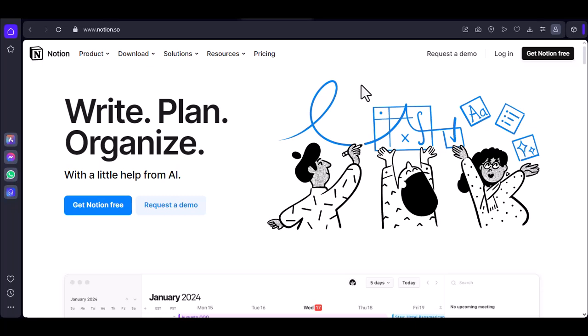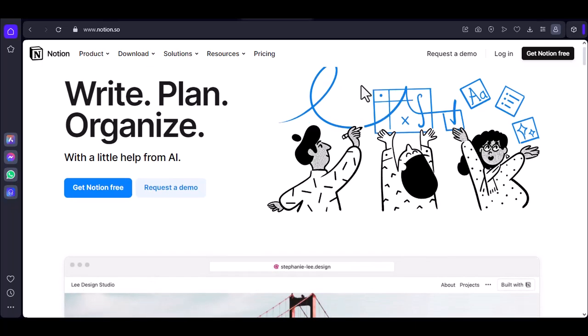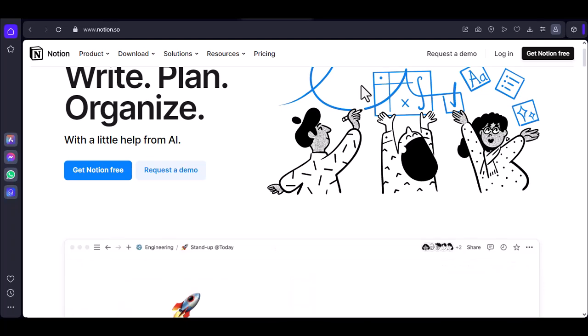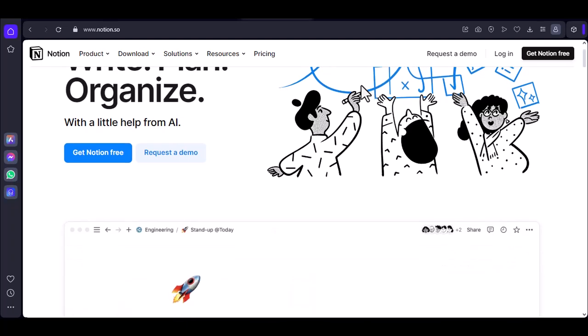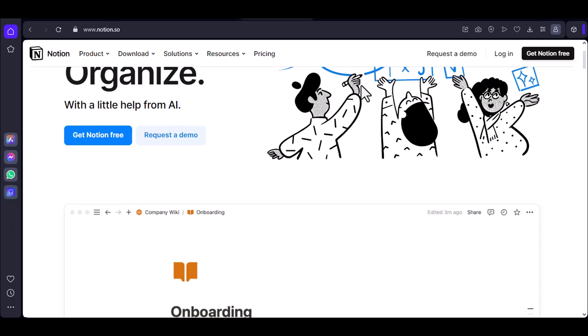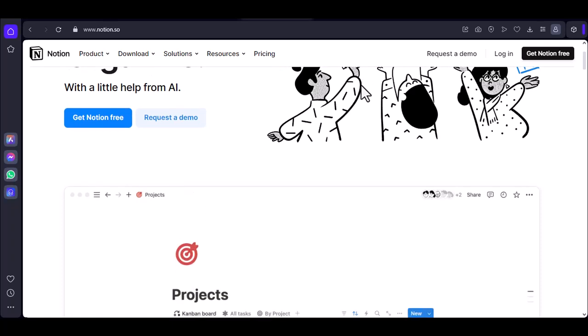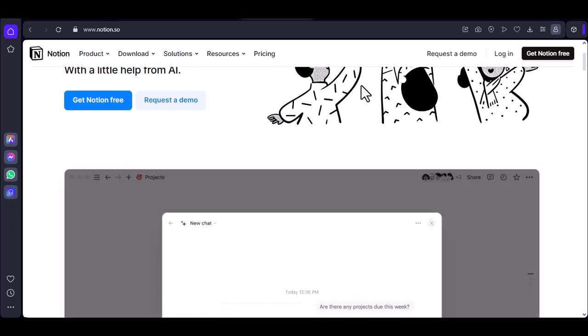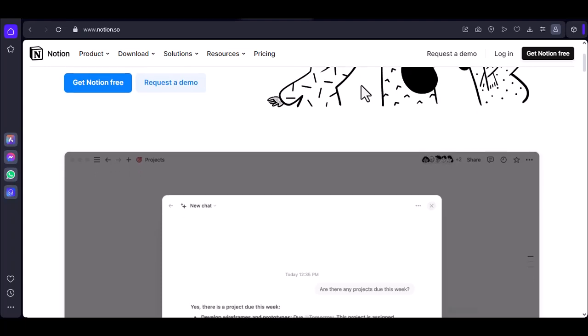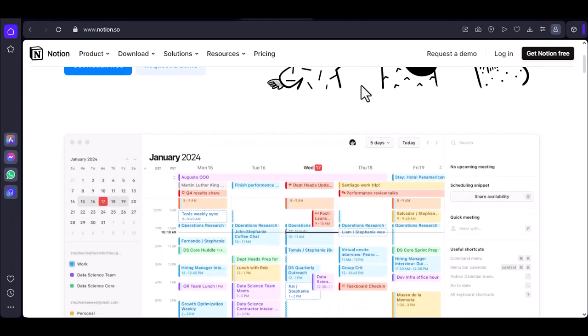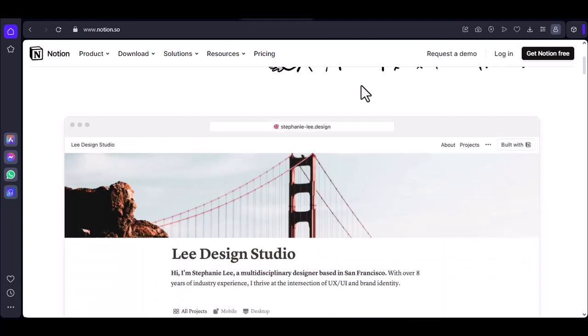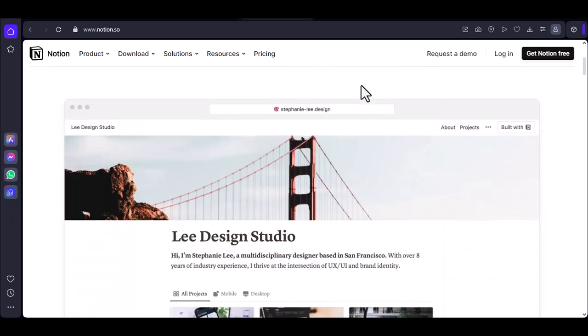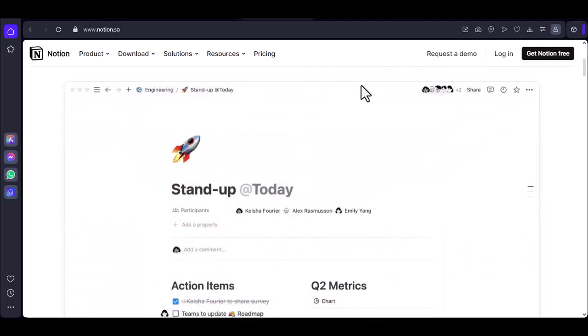Obsidian versus Notion. Which is better? Ever felt overwhelmed by the sheer number of tools and apps out there designed to help you organize your thoughts, projects, and life? Today, we're going to dive deep into two of the most popular contenders in this space, Obsidian and Notion. But before we jump into the nitty-gritty, let's ask ourselves a fundamental question. What exactly do we need from a note-taking app?